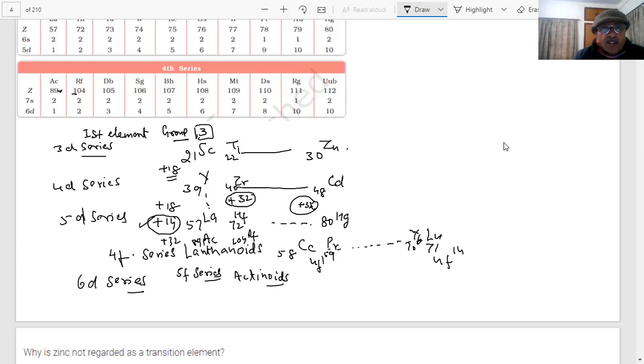After 89, what are you going to get? 90. What is the name of that element? Thorium. And after thorium, you have protactinium, 91. 91 is protactinium. And the next is 92.